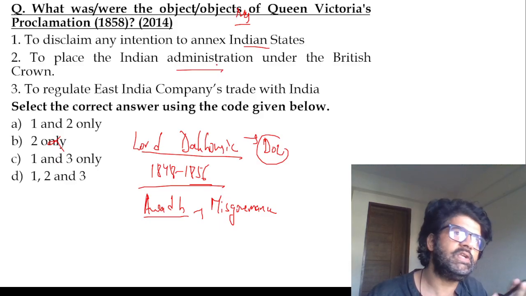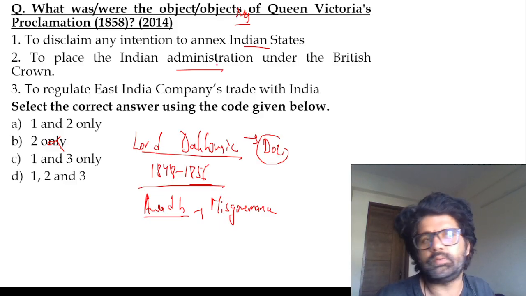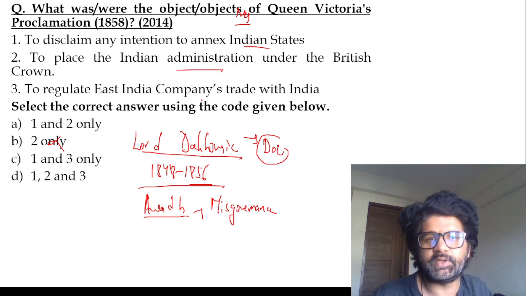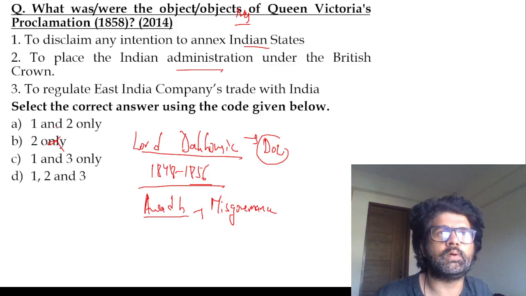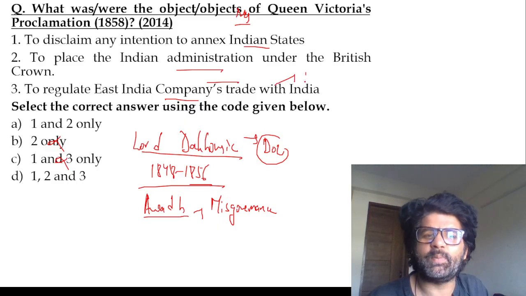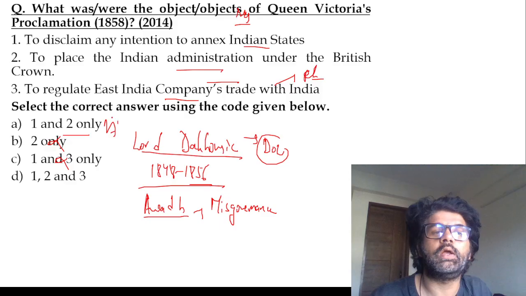Up until then, the East India Company was calling the administrative shots. After the 1857 revolt, everything ended. They were no longer an administrative body. To place the Indian administration under the British crown, we became a direct British colony. So second is correct. East India Company regulation was happening with the Charter Act of 1833; for that, Queen Victoria's Proclamation was not there. So the answer is A, 1 and 2 only.